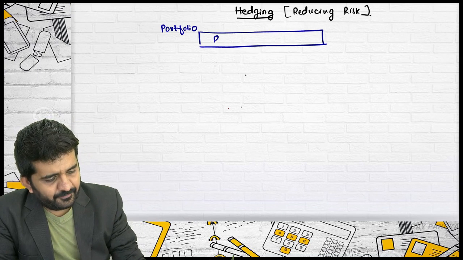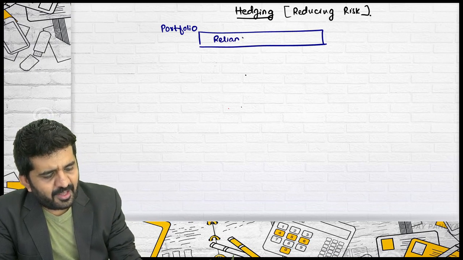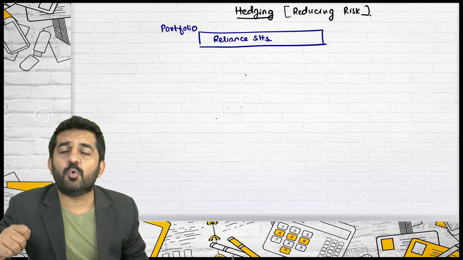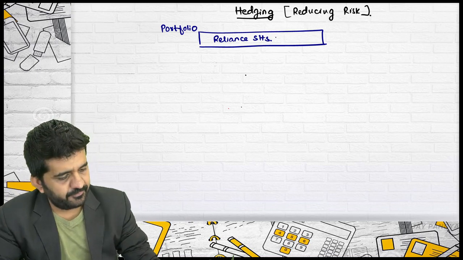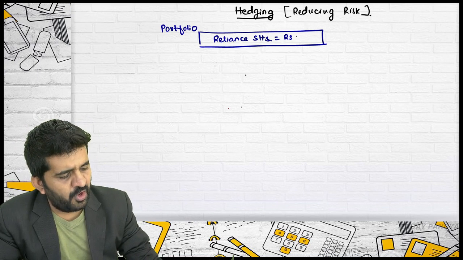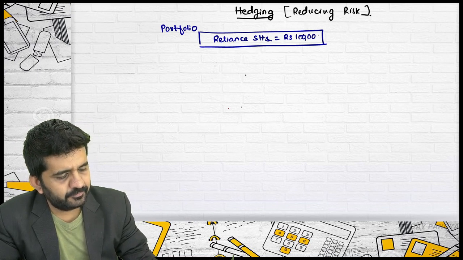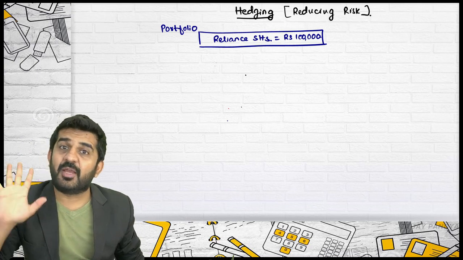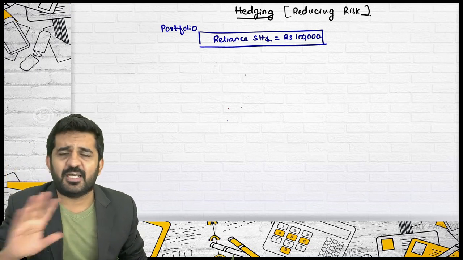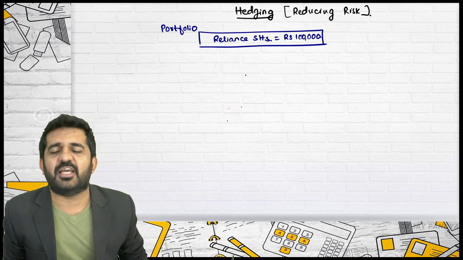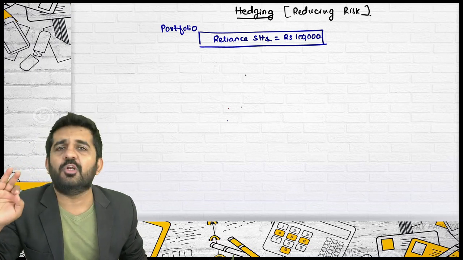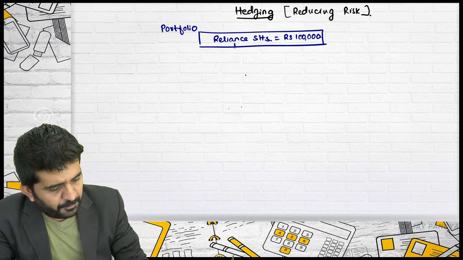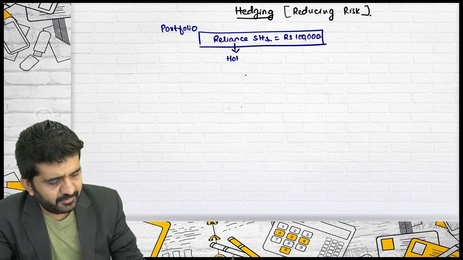It has only Reliance shares. So my portfolio consists only of Reliance shares of rupees 1 lakh. Is it alright? So this is my portfolio. There are n number of shares. Let us not go into detail on how many shares I have, but I have a total of Reliance shares of rupees 1 lakh. I have purchased it, so I am holding it.